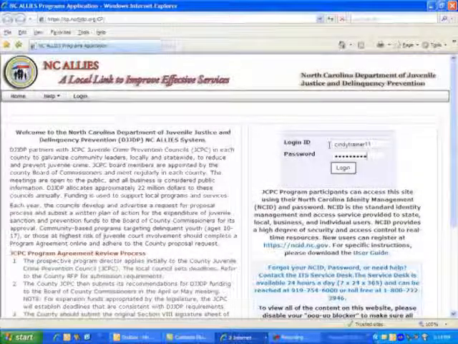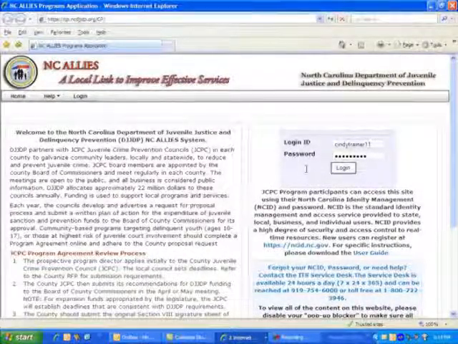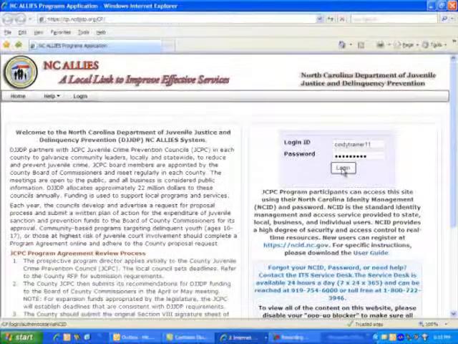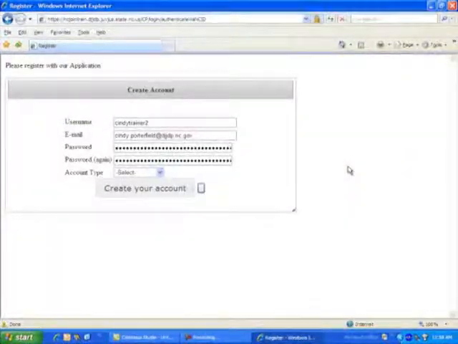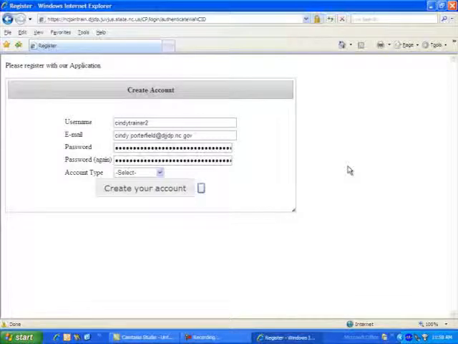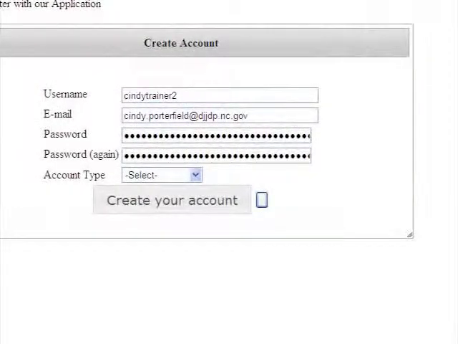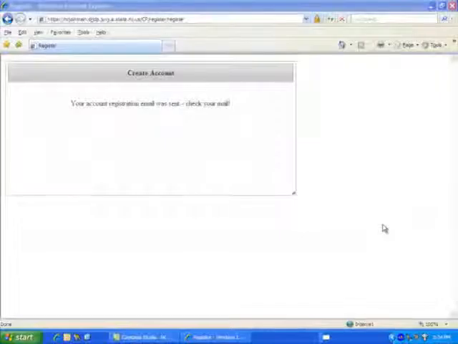Enter in your login ID and password that you just created in the NCID system. Click on the login button. This takes you to the screen to register with the application. Verify the information and choose JCPC program from the account type drop-down. Create your account. A verification email has now been sent to your email account. So go check your email.